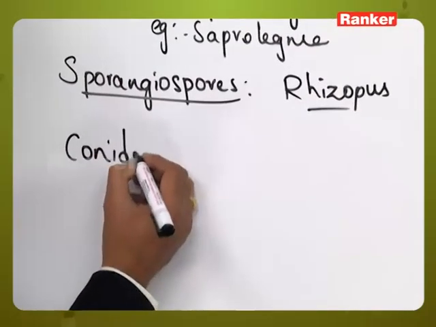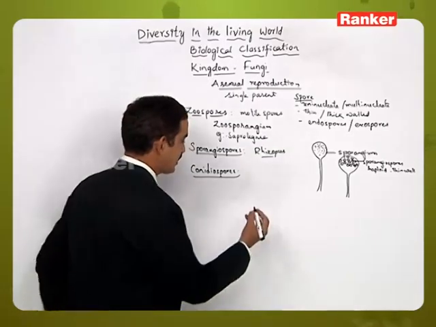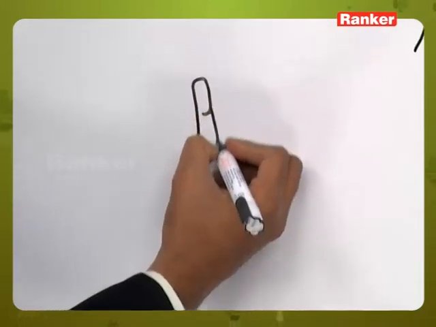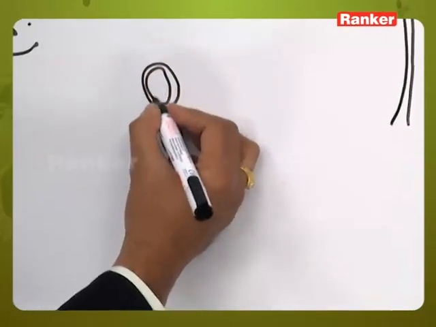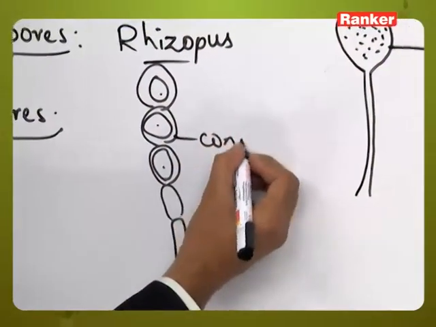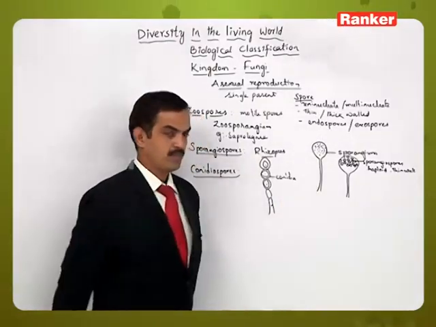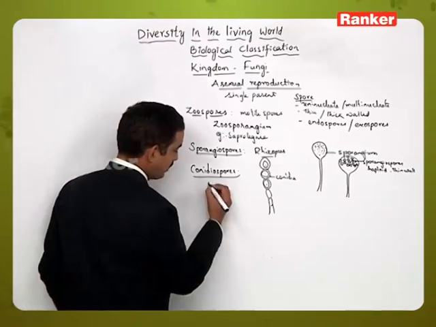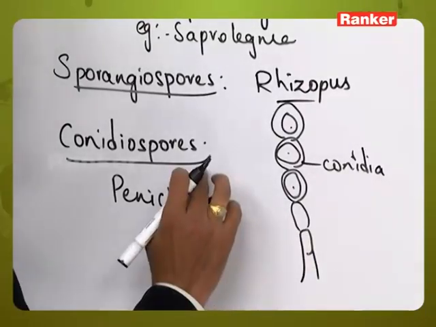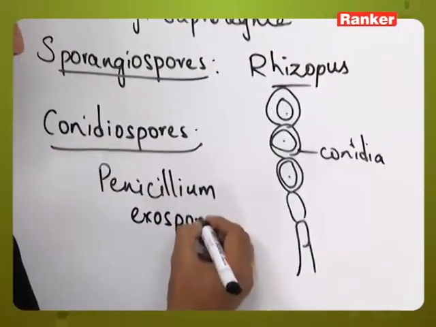Next, conidiospores. Conidiospores, or we can call them conidia, are the structures which are formed outside like this. This is a cellular structure. This type of structure is called conidia or conidiospores. The conidiospores can be seen in Penicillium, and these conidiospores are formed outside the structure, so they are considered to be exospores.